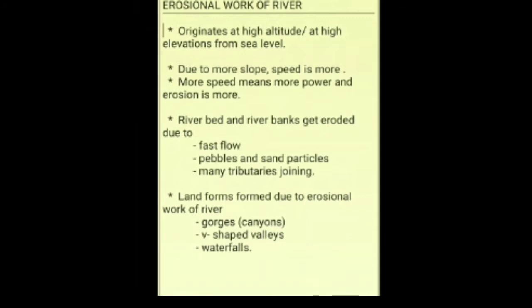The river bed and river bank get eroded. River bed and river bank both are getting eroded. When the river bed is eroded, the river becomes deeper, and when the river bank is eroded, the river becomes wider. So river bed and river banks are eroded due to fast flow. I have already told you at a higher slope, speed is more. So because of the fast flow, bed and banks are eroded. Here they will be carrying a lot of sediment. So this sediment, as it is rotating, will be making the bed of the river deeper.